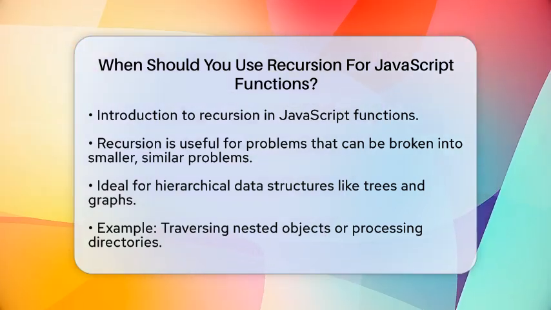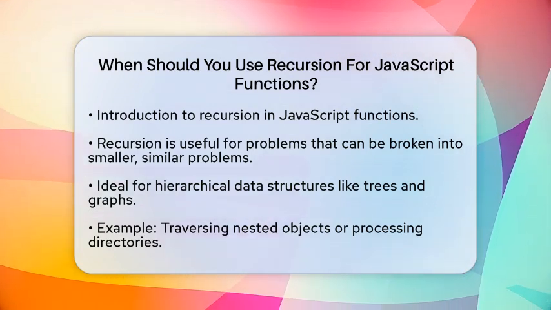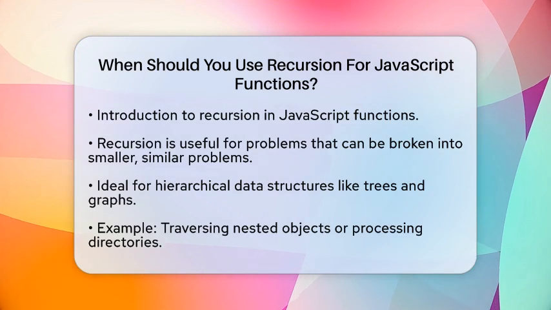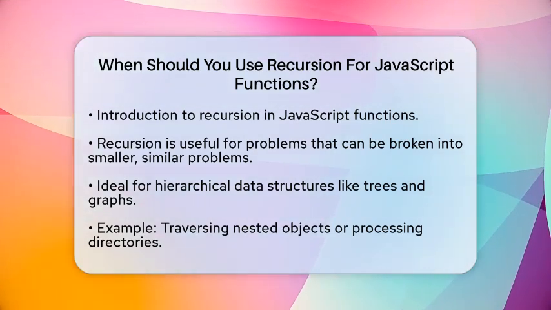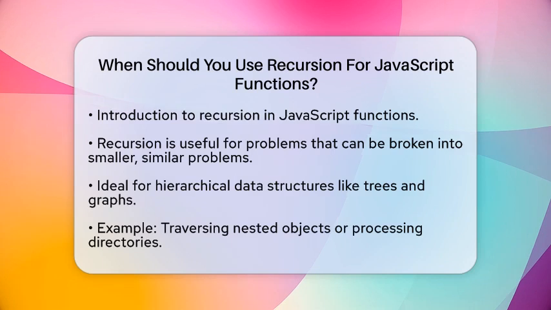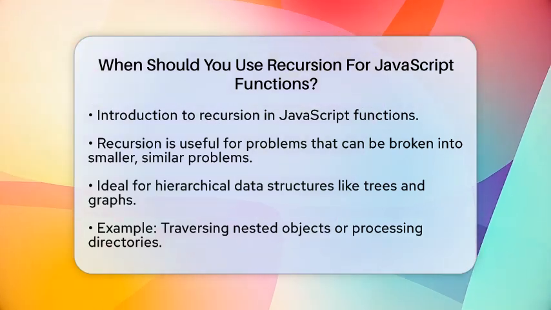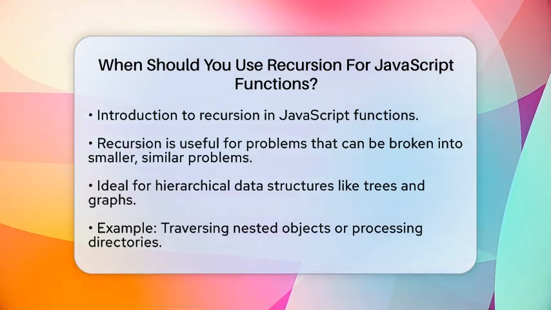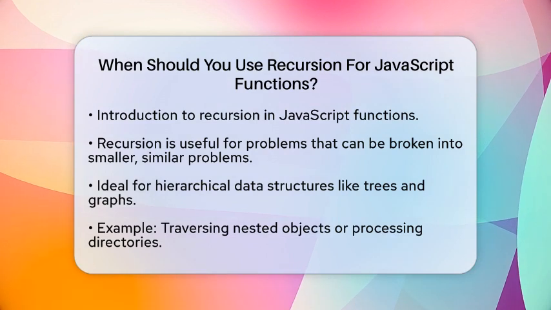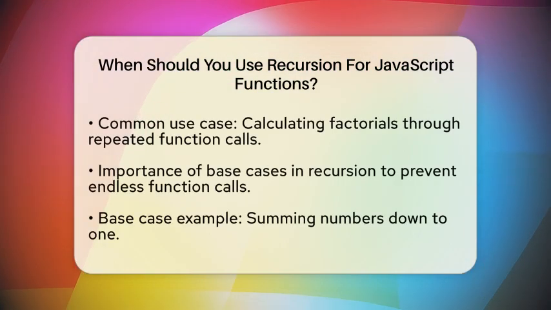Recursion is most effective when a problem can be split into smaller, similar problems. If you can solve a task by having the same function call itself, then recursion is your friend. Think about tasks that involve hierarchical data, like trees or graphs. These structures often lend themselves well to recursive solutions. For example, if you want to traverse a nested object or process directories, recursion can simplify your code.